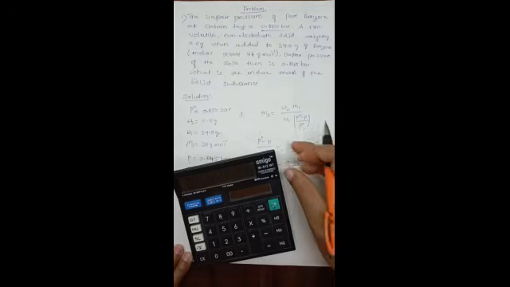This is nothing but the relative lowering of vapor pressure, P naught minus P divided by P naught.